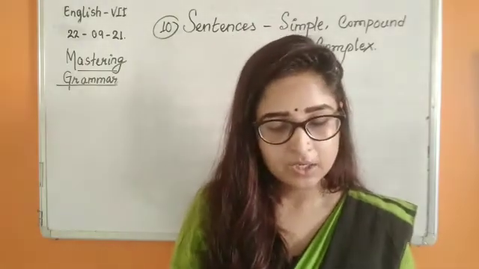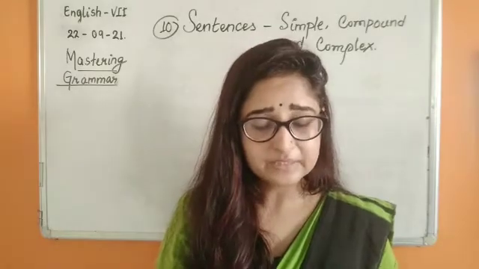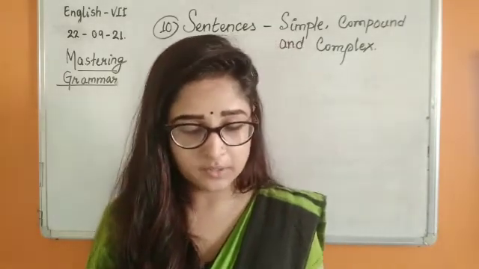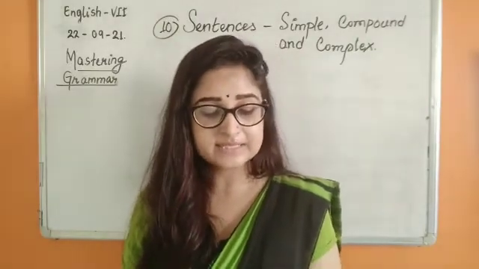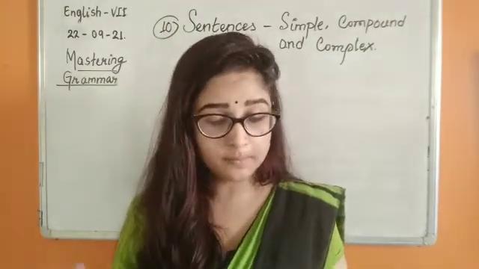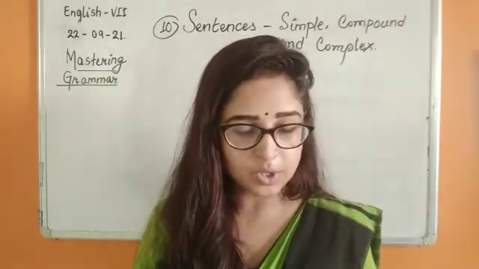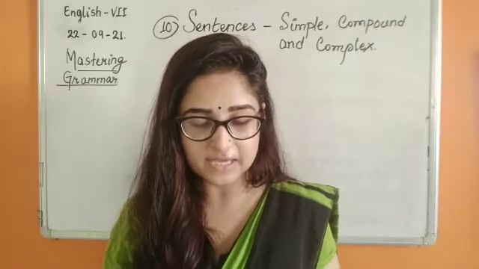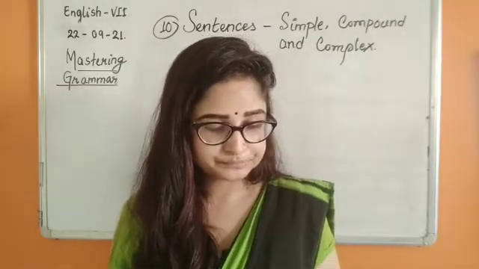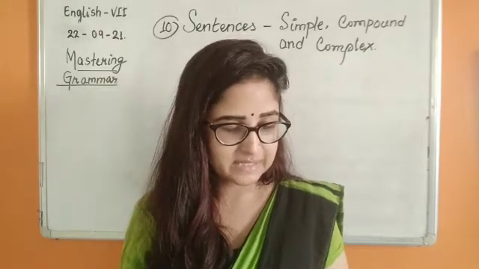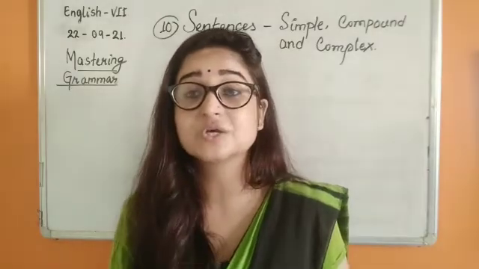Now let's see. The children played on the swings and Sheena sat in the park. So it can be joined with the use of and. A sentence which is made up of two or more principal or main clauses is called a compound sentence. The clauses of a compound sentence are called coordinate clauses. Yes, the coordinate clauses of a compound sentence are joined by coordinating conjunctions.